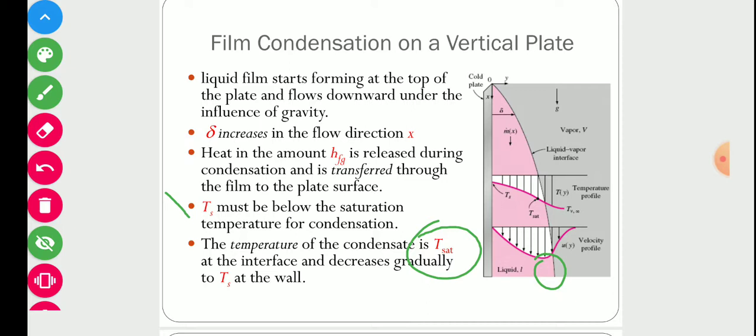So now we have two temperatures. One is Ts, the temperature of the wall, and the other is Tsat, the temperature of the condensate at the interface. So the temperature of the condensate film changes from Ts to Tsat.